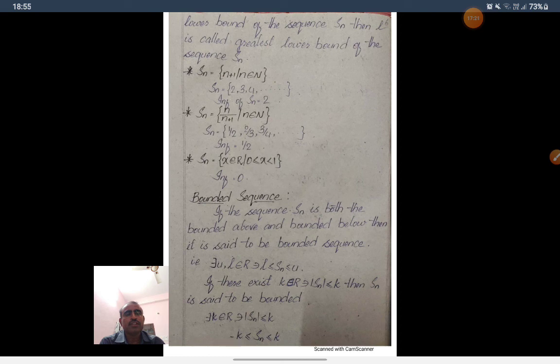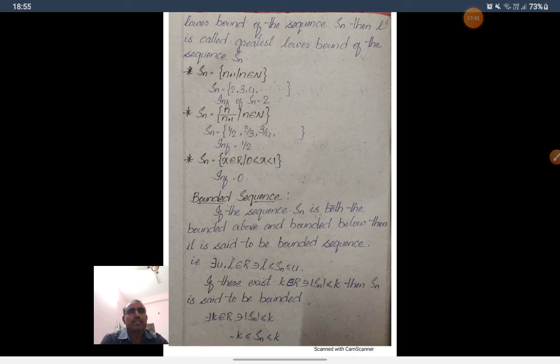The least value is 2. All the elements of Sn are greater than 2. So 2 is a lower bound. 1 is also a lower bound because every element of Sn is greater than 1. 0 is a lower bound. Among these lower bounds, 2 is the greatest number. So this is the greatest lower bound. So infimum of Sn is 2.